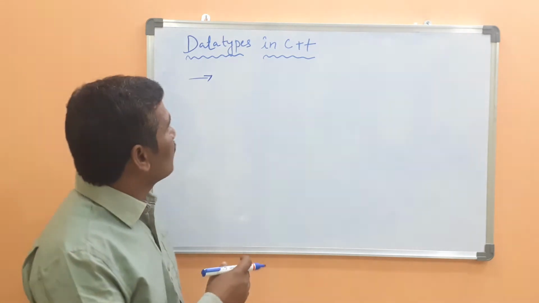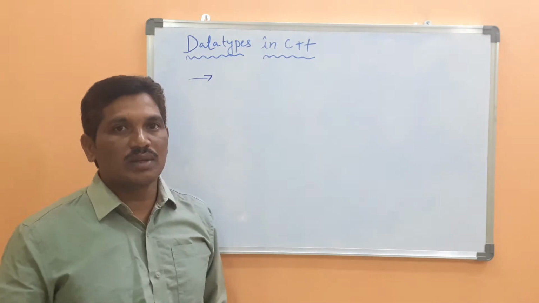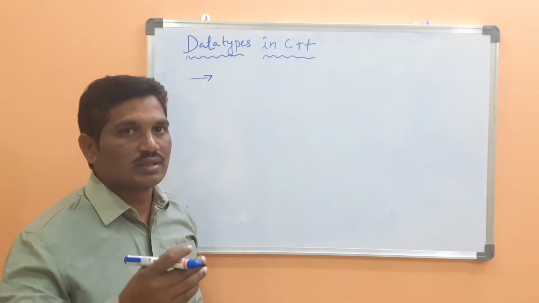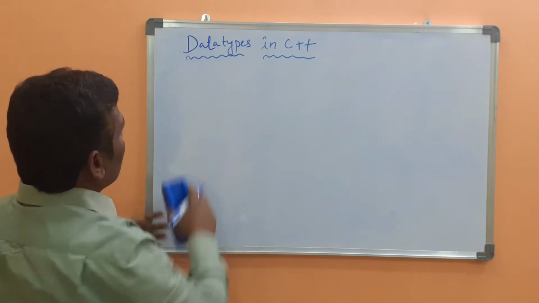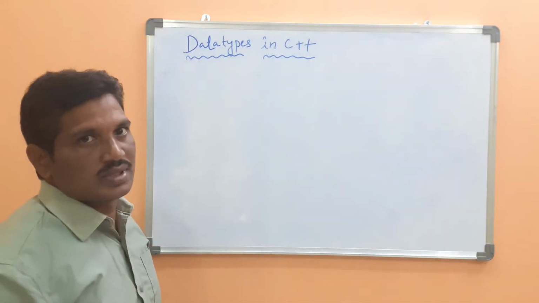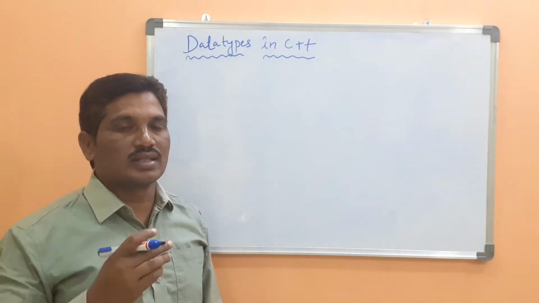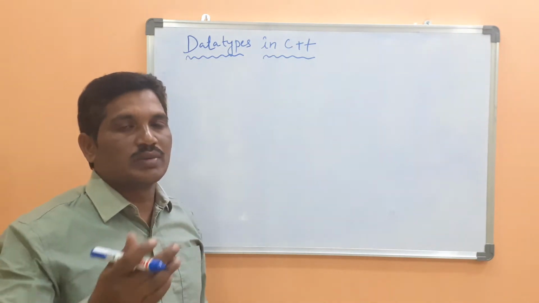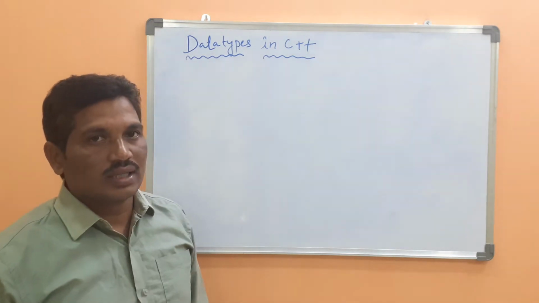C++ provides different data types. Here I will discuss the primitive data types. Then there are the derived data types, such as pointers and arrays, and then user defined data types, such as classes and structures.